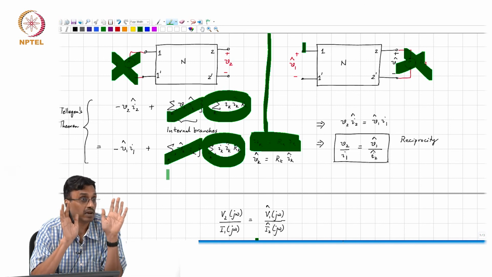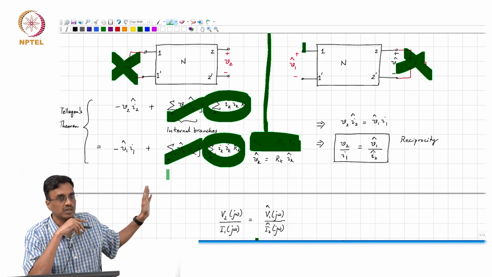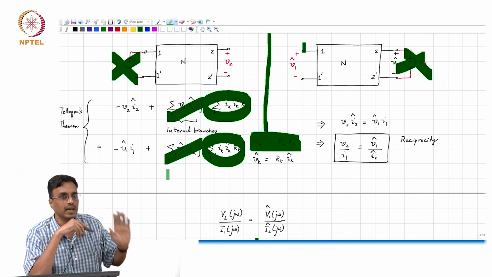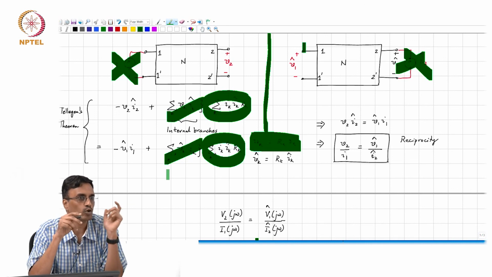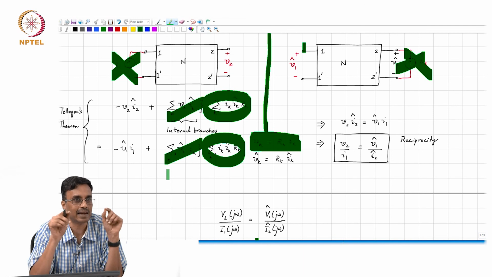Controlled sources we have still not covered, so as far as we are concerned at this point, there can be no controlled sources inside the network. Only linear two terminal elements whose branch currents and branch voltages are linearly related to each other. Is that clear?